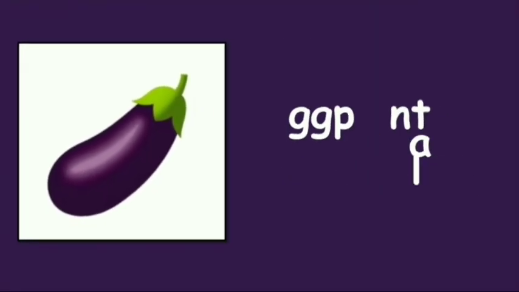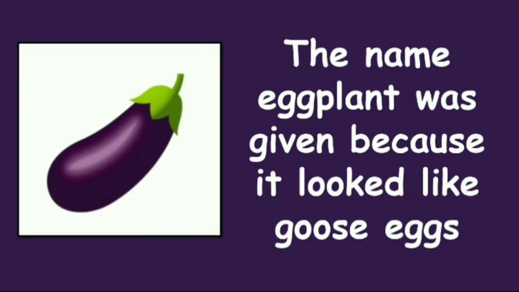Eggplant. The name of eggplant was given by Europeans in the middle of the 18th century because the variety they knew had fruits that were the shape and size of goose eggs.